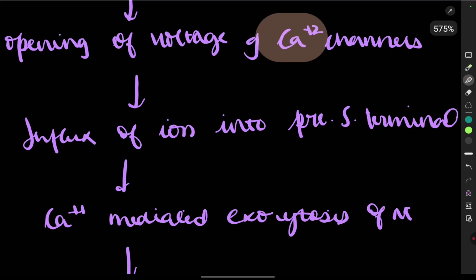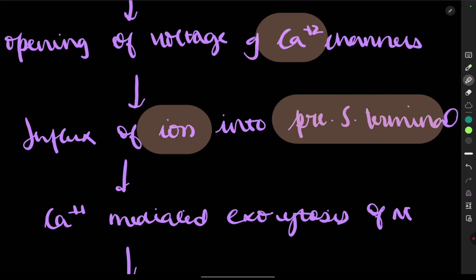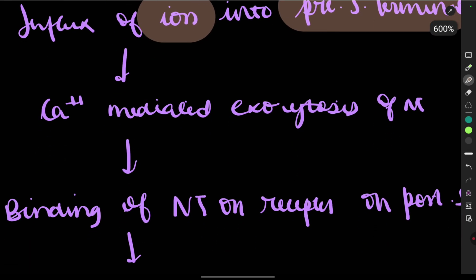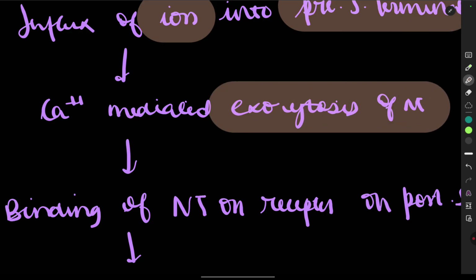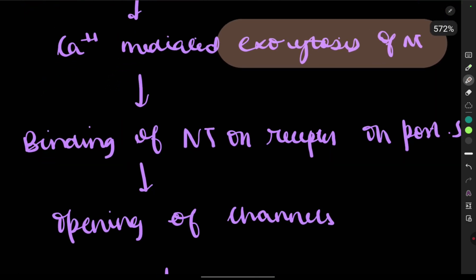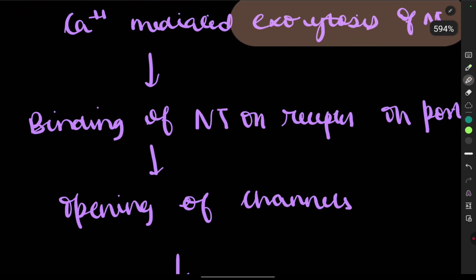So there is an influx of ions into the presynaptic terminal. The calcium mediated exocytosis of the neurotransmitter takes place. It is calcium mediated because only due to the opening of the calcium channel and influx of calcium is the exocytosis of the neurotransmitter taking place.